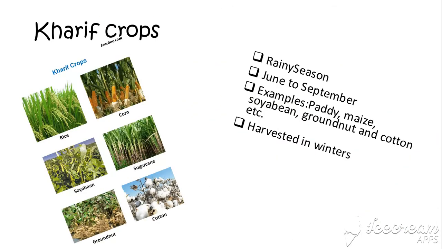There are two types of crops which are divided based on seasonal conditions. First is Kharif crops and second is Rabi crops. What are Kharif crops? Kharif crops are those that are grown from June to September and they are harvested around winter time. Examples: paddy, maize, soya bean, groundnut, and cotton. Paddy is another name for rice.